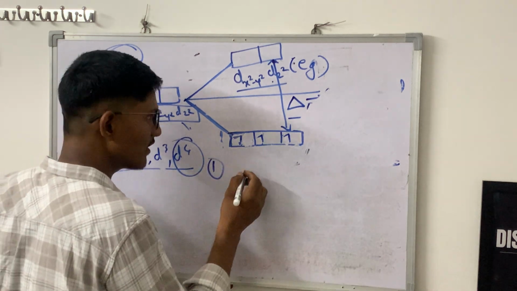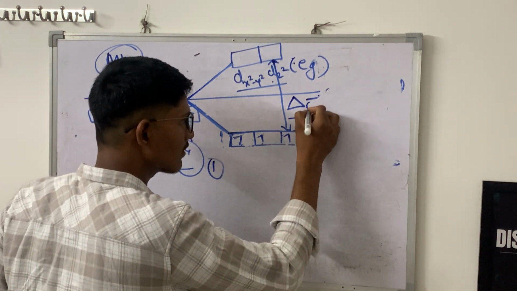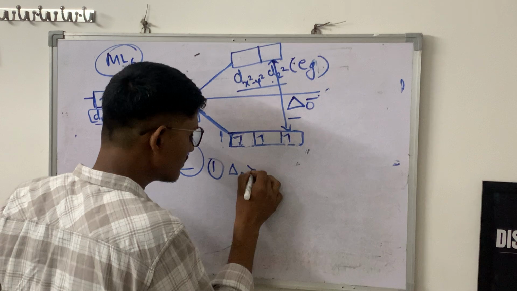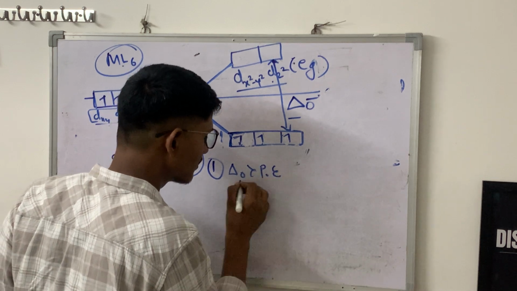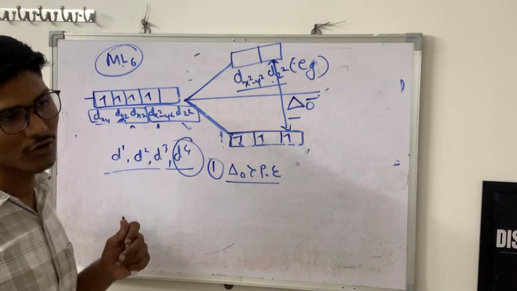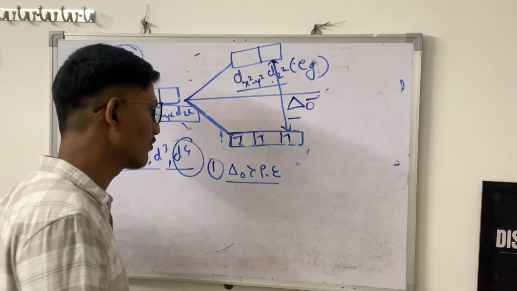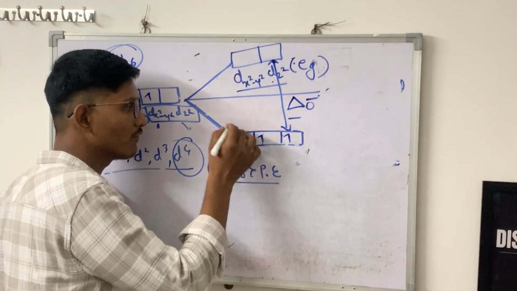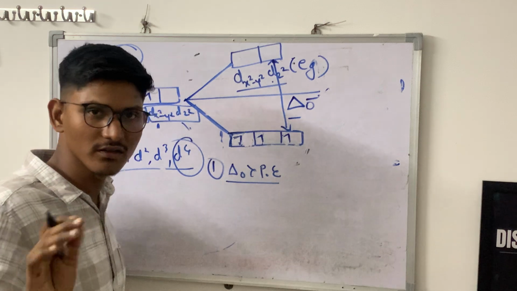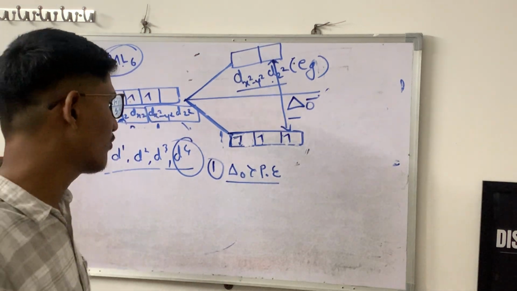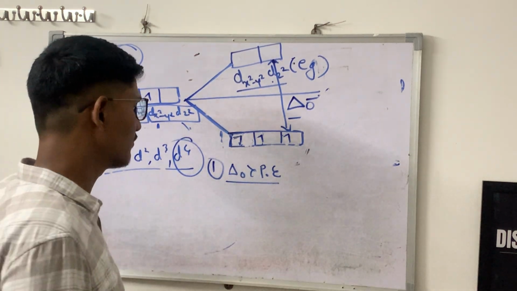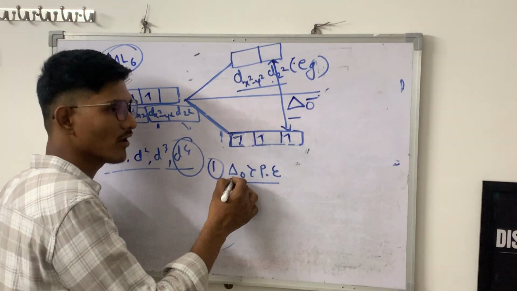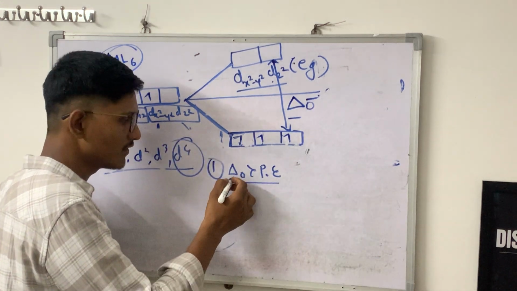First condition is that this delta for octahedral is greater than the pairing energy. Pairing energy is the amount of energy required to pair the electrons, meaning the energy required to add that 4th electron here. You can see this is the octahedral splitting, crystal field splitting.